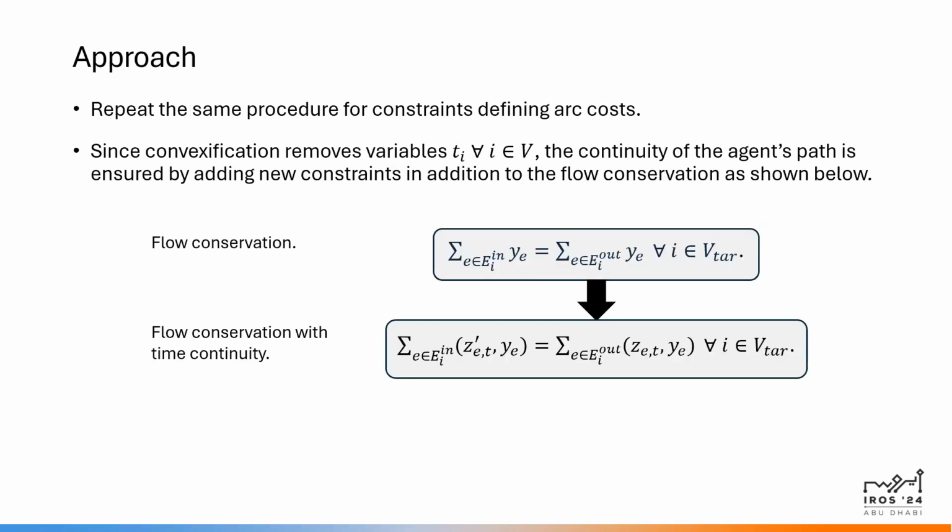We repeat the same procedure for constraints defining the arc costs. So those are also conditional constraints as we saw before. And one thing to note here is that since the convexification removes variables, the node variables Ti for each node, the continuity of the agent's path needs to be ensured a different way. To do that, we look at the flow conservation constraint and add a time continuity part to it. So this first part ensures that the time at which you visit some node I is equal to the time at which you depart from that node I.